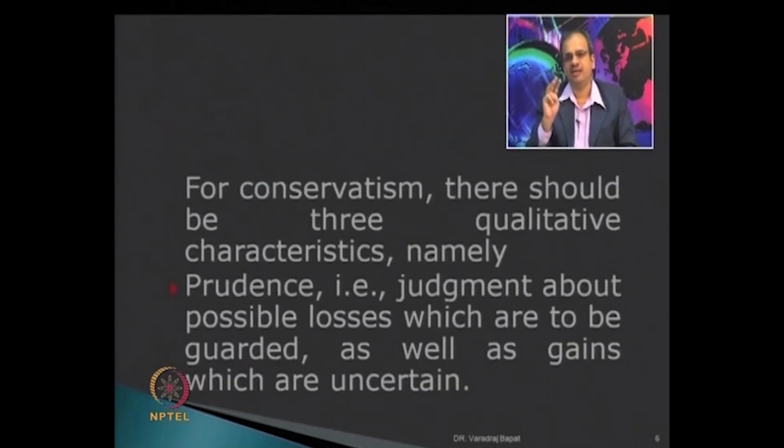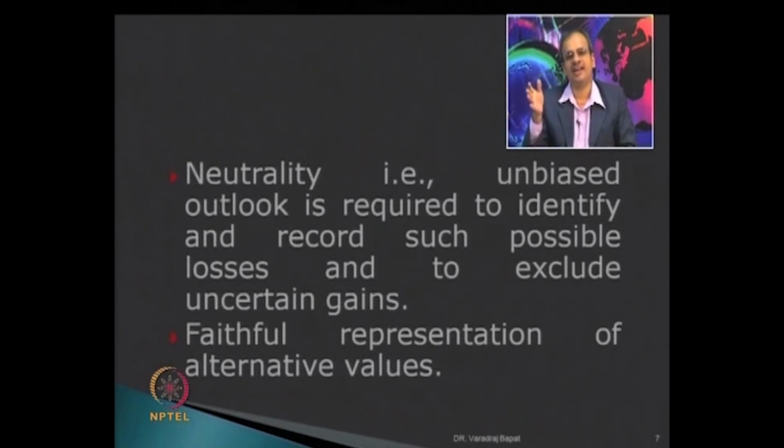There are 3 important qualitative characteristics of the concept of conservatism. First is known as prudence, that is, we should make judgment about possible losses which are to be guarded against as well as gains which are uncertain. Okay, so there should be a fair judgment. The next is neutrality. The accountant is required to have an unbiased outlook to identify and record the possible losses and at the same time exclude the uncertain gains.